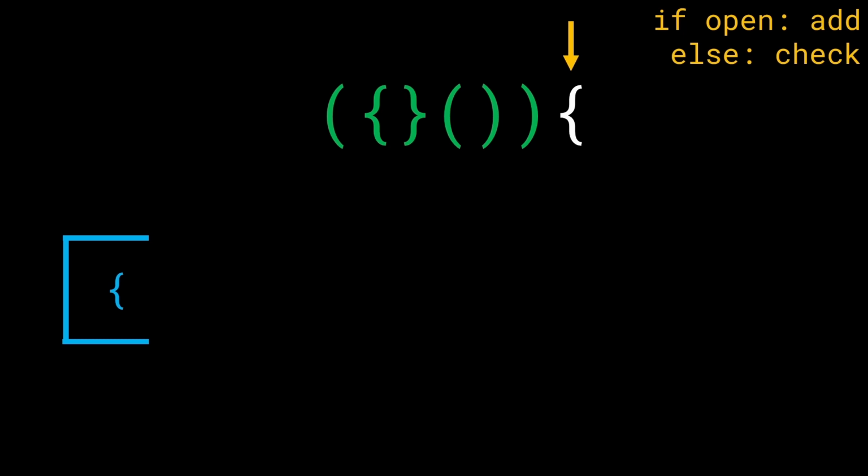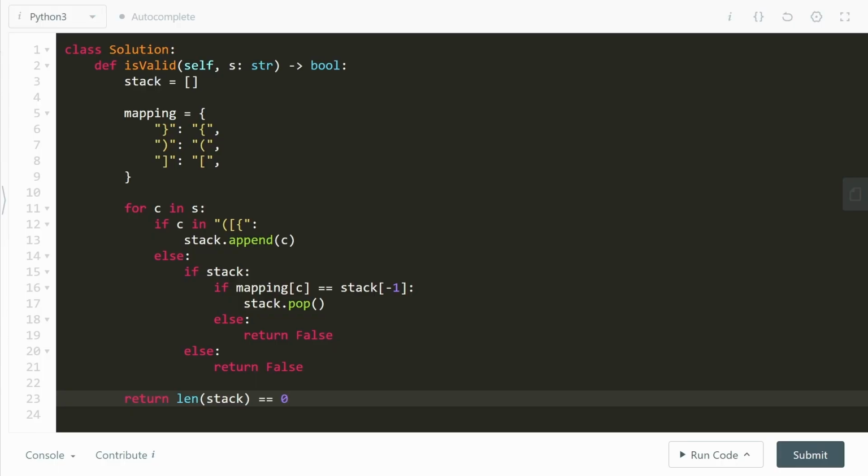In this case, we reached the end of the iteration and we had one curly bracket remaining in the stack. And this curly bracket was never resolved. It was never popped out of the stack, which means that it still remains unresolved to this date. In other words, this entire expression became invalid just because the stack was not empty.